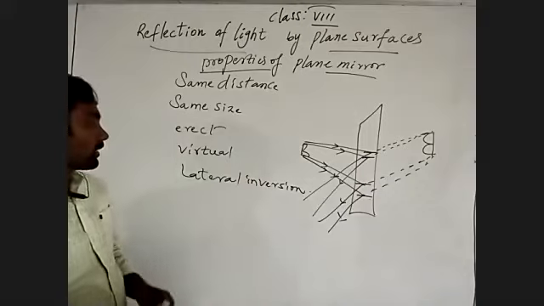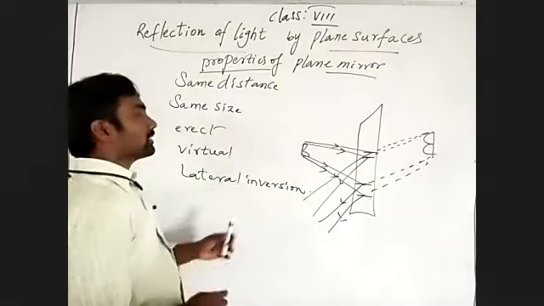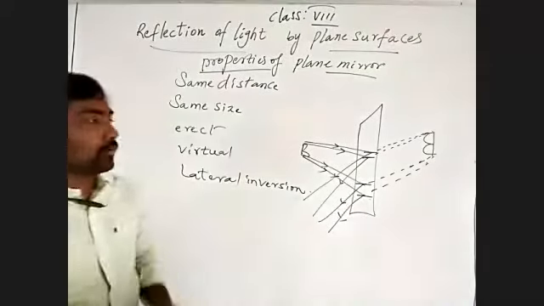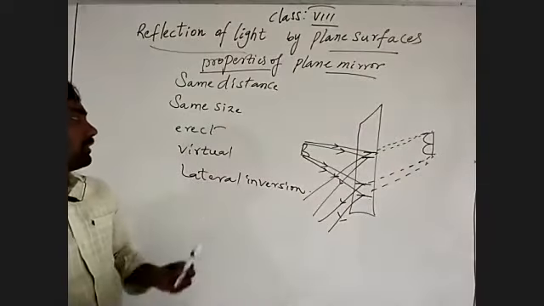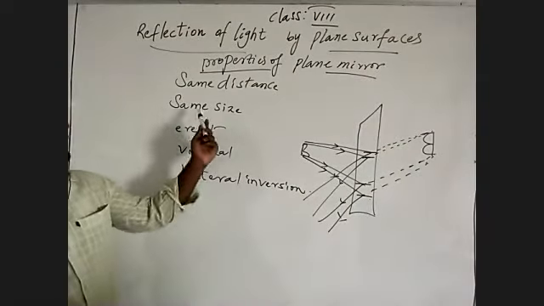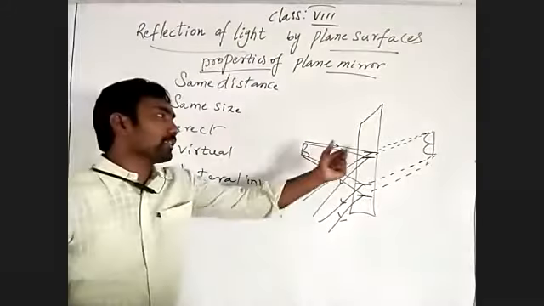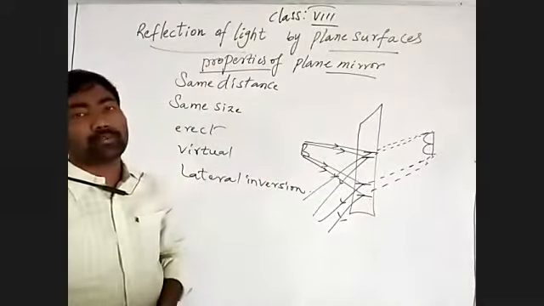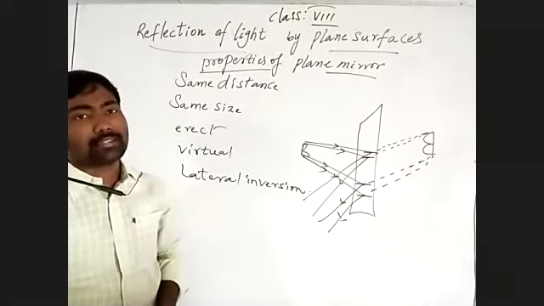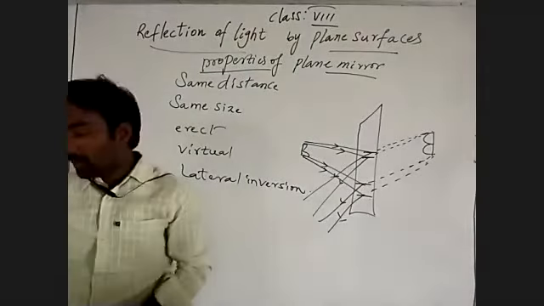Okay. So coming to that, erect. What is the size? It shows the same size. So vertically it shows, okay. That is erect, same distance, same size and virtual. Lateral inversion was already discussed. It shows left as right and right as left due to the reflection of light.